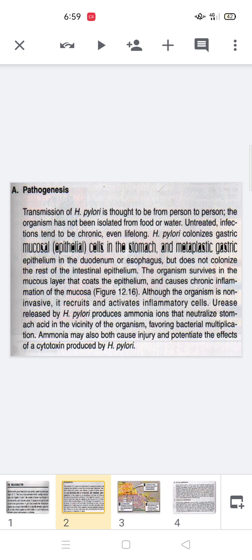Moreover, the urease and ammonia, both these chemical substances are injurious and potentiate the cytotoxic effect on the mucosal cell walls as well as the lower lining of the epithelium of the gut, producing the ulcerating area.